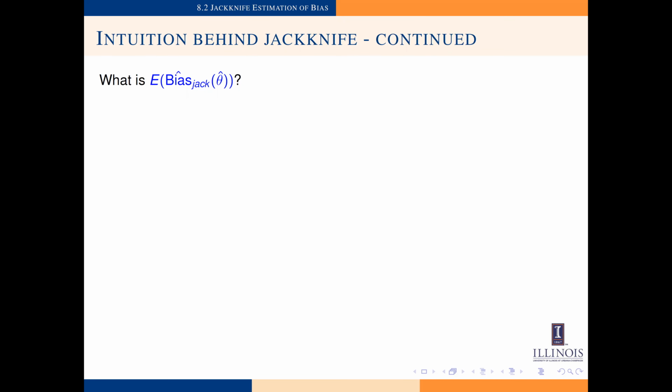So what is the expectation of the jackknife bias estimator in this case? Let's first note that the expectation of theta hat bar is the expectation of the sample mean of the theta hat i's. And this will be equal to theta plus a divided by n minus 1 plus b divided by n minus 1 squared, etc. So just like the case for the MLE for variance, nothing changes in the series expansion except for the denominator, where we replace n by n minus 1.